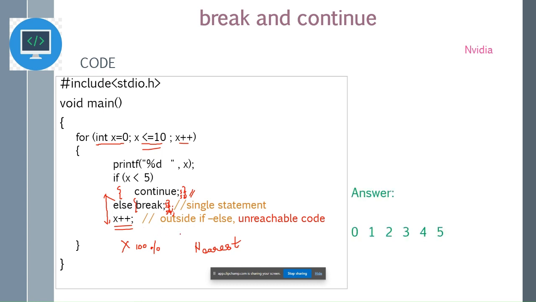So what is the answer to this? The output of this code is 0 1 2 3 4 5. Why do we have spaces between the numbers? Because in the printf statement, there is a space. It is not because we have used slash t or slash n. While printing, the code is constructed such that after you print the x value as an integer, it gives some space, so in the next iteration there will be some space.